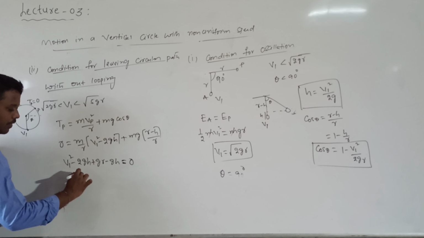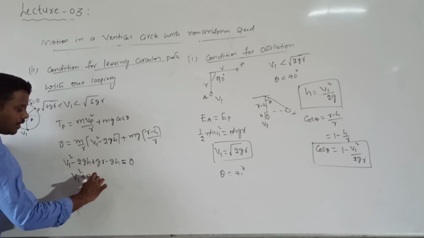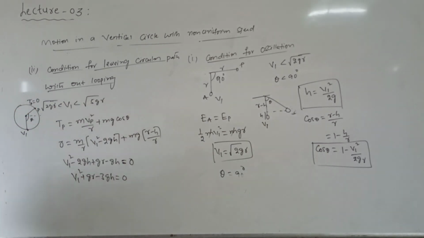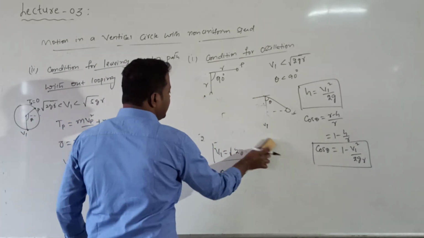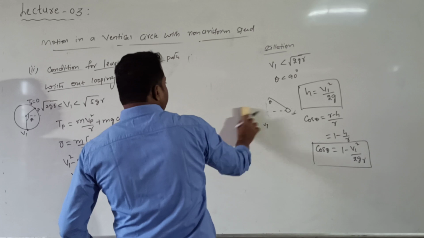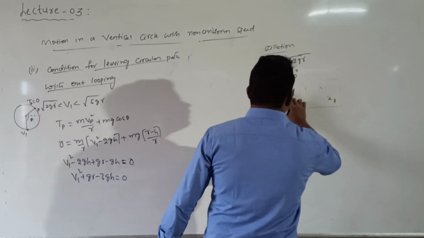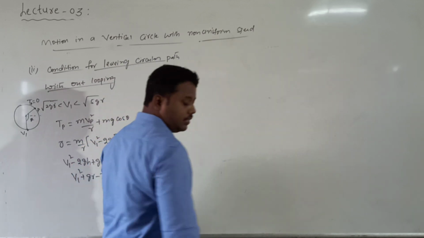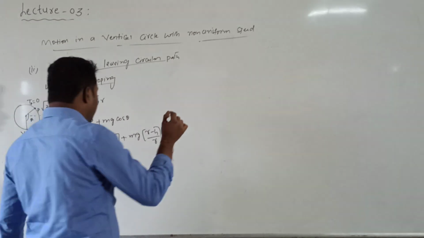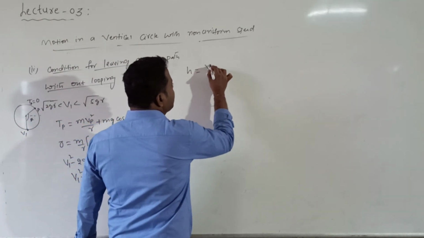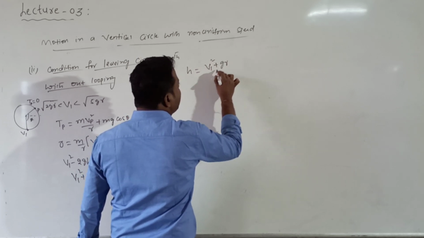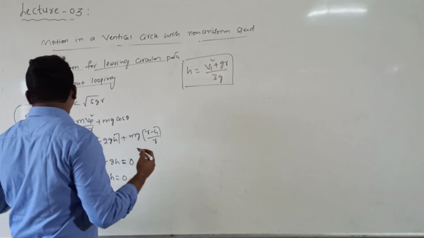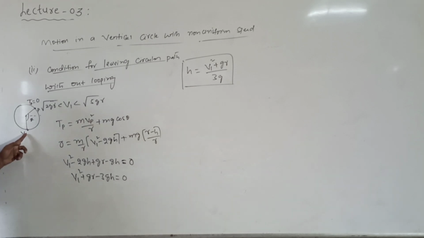So that is v1 square plus g into r minus 3 into g into h is equal to 0. From this, what I will get for the expression for h is: h value is equal to v1 square plus g into r divided by 3 into g. So this is the expression for the height of the point P from the ground, from which the body will fall down.